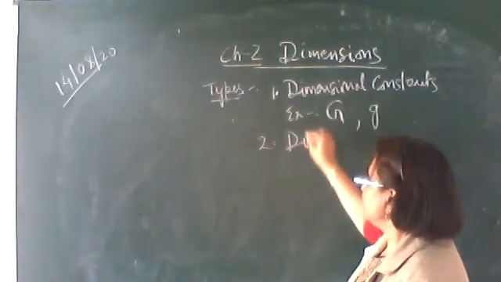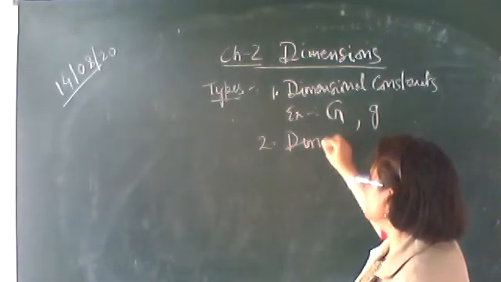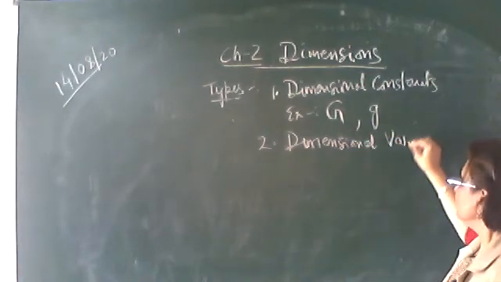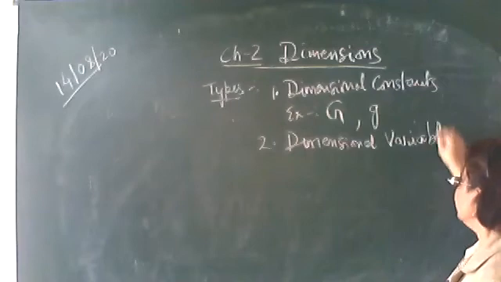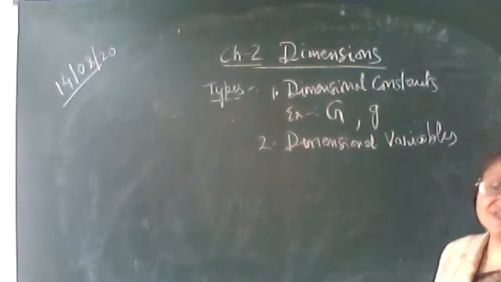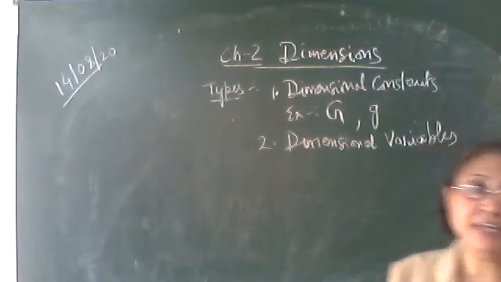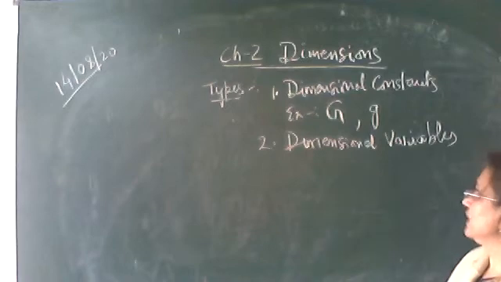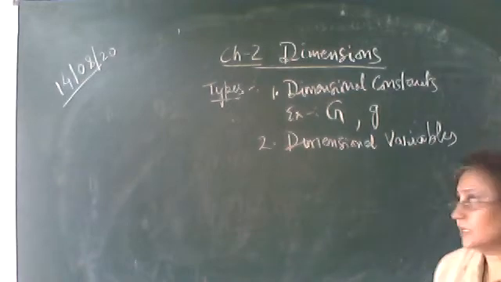The second is dimensional variables. Dimensional variables, that is which have got some dimension. They have some dimension and the value is not constant. The value is variable. Such physical quantities are called as dimensional variables.